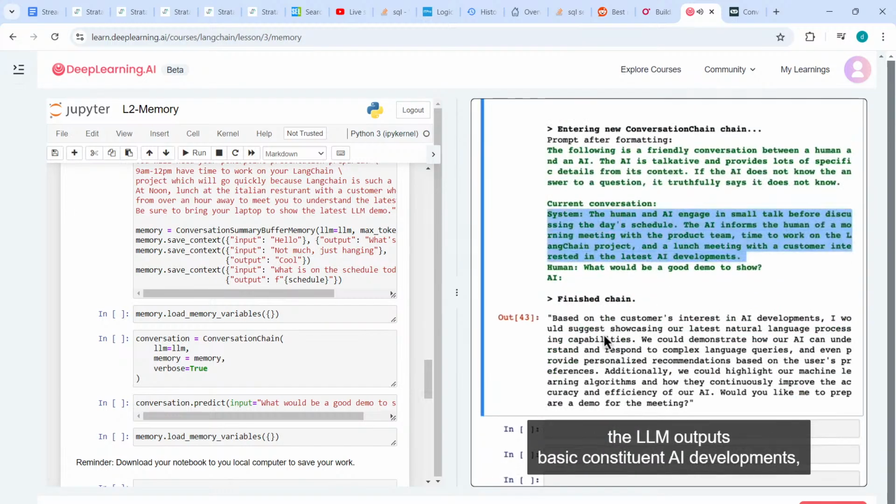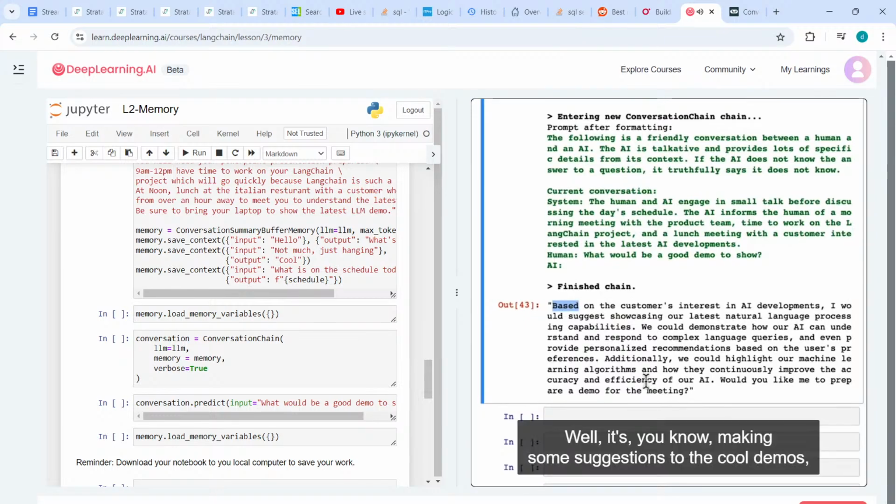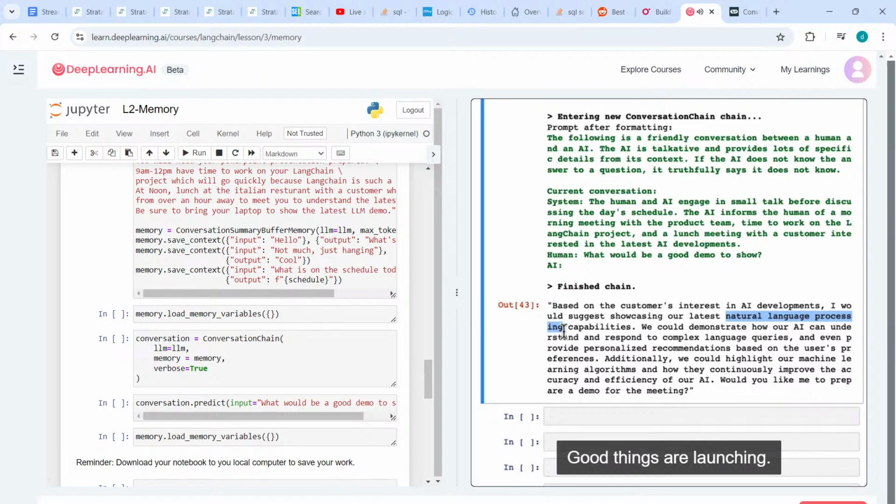And given this prompt, the output is based on custom features in AI development, so it's just showcasing our latest NLP capabilities. Okay, that's cool. Well, it's making some suggestions for cool demos, and makes you think, if I was meeting a customer, I would say, boy, if only there were an open source framework available to help me build cool NLP applications using LLMs. Good thing there's Langchain.